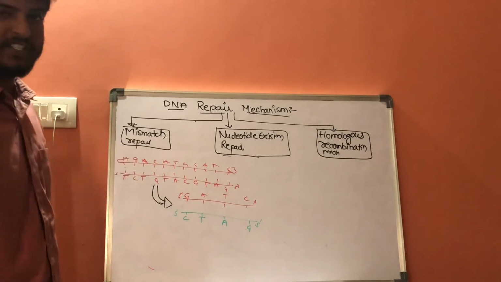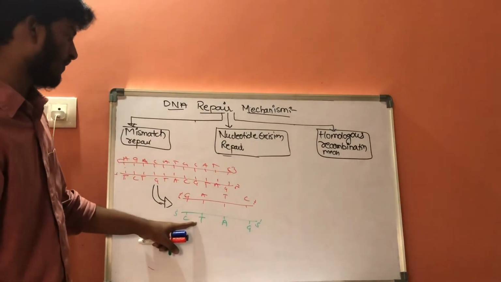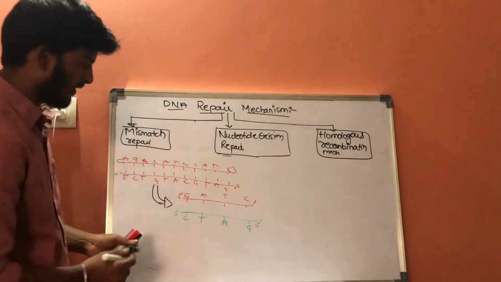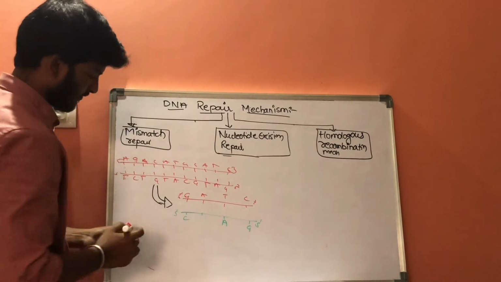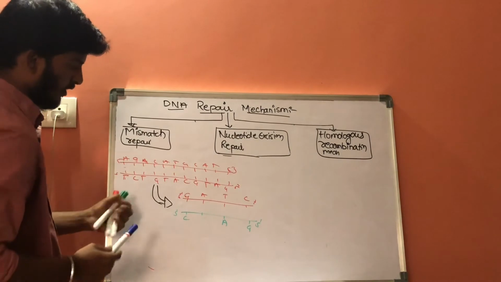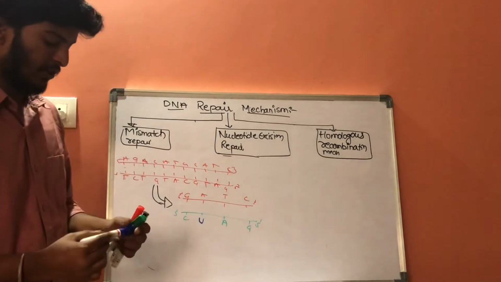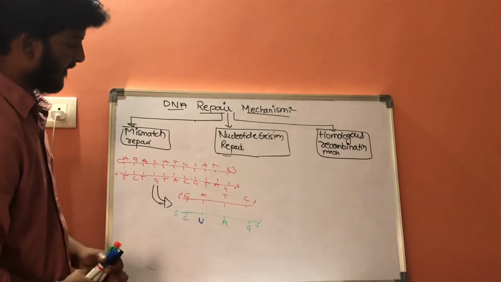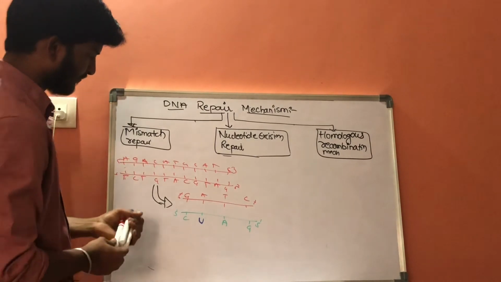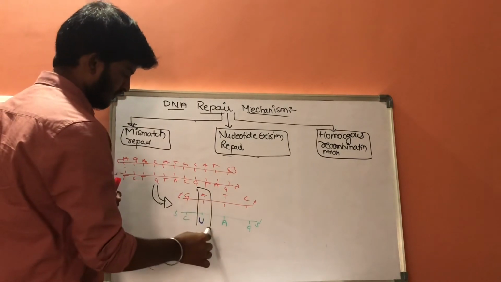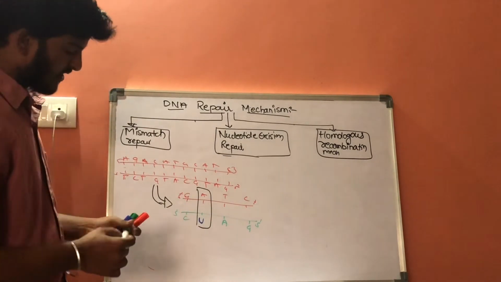Whereas in mismatch repair, this adenine should pair with thymine, but it will pair with uracil or any other nucleotide. Now, this is the abnormality which is observed.